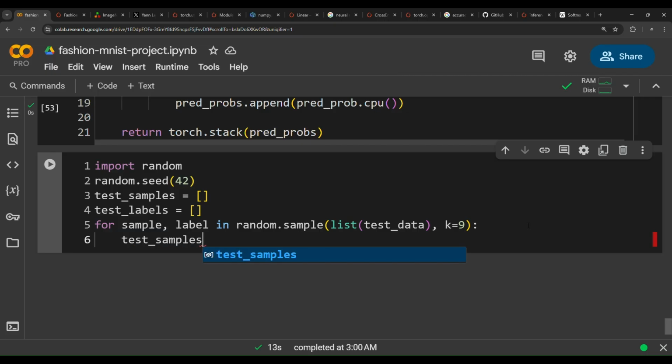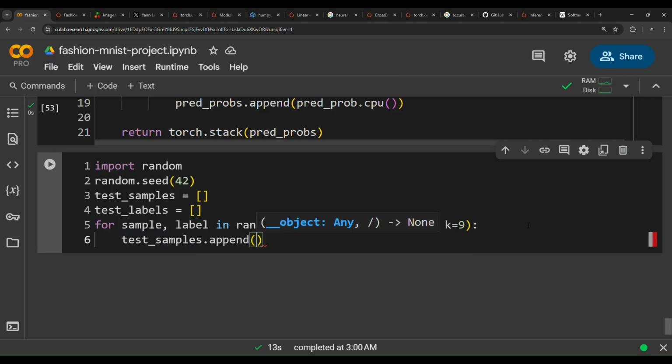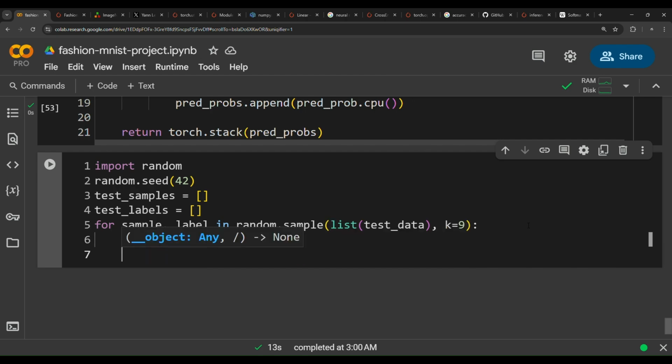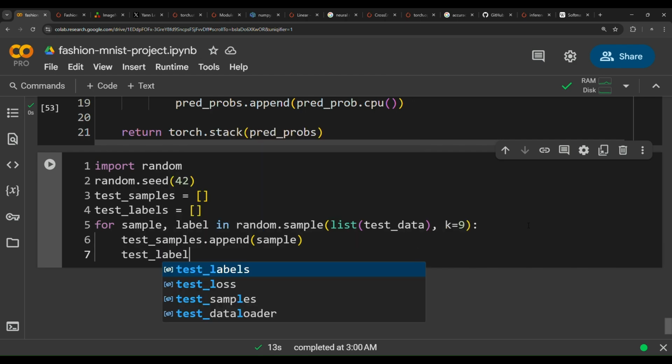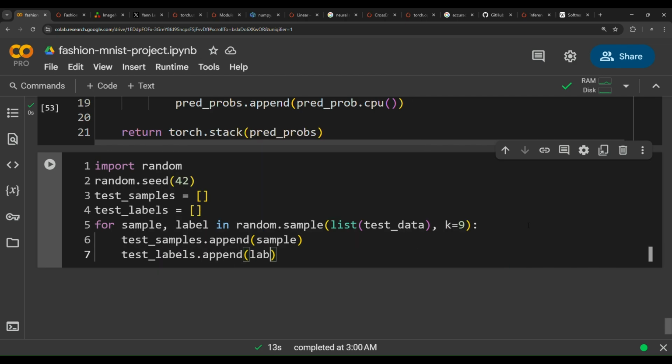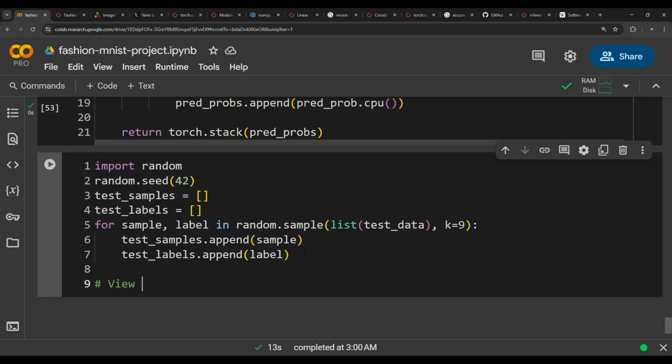Test samples dot append, then pass sample, and then test labels dot append, and we append the label. Here we are appending the sample to the test samples list and the label to the test labels list. View the first sample shape.